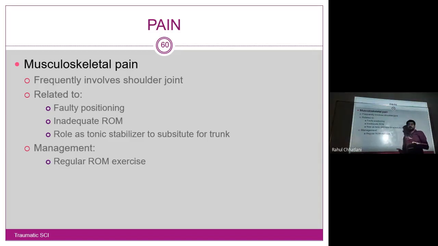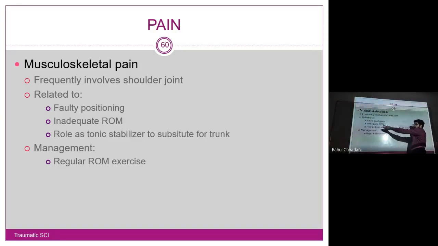Inadequate range of motion, limited range of motion, will lead to tightness. Tightness, if again not cured, will lead to contractures. So this is again one of the reasons why there will be pain. Then if you try stretching, there will be some portion that is painful.